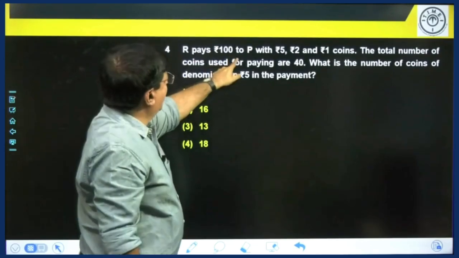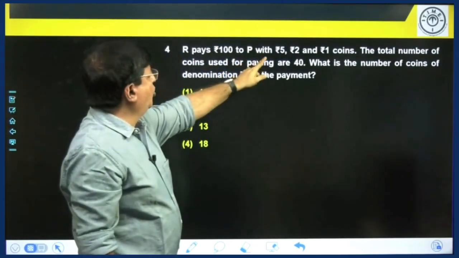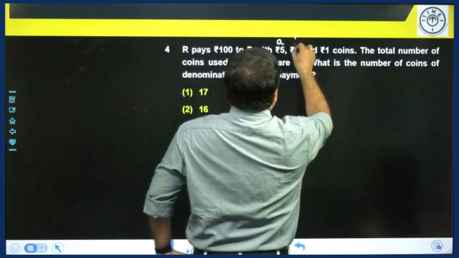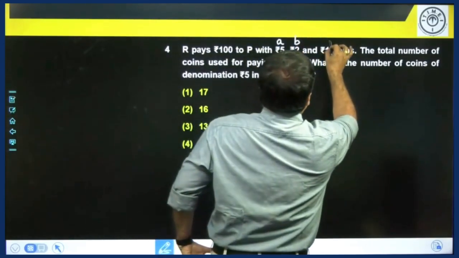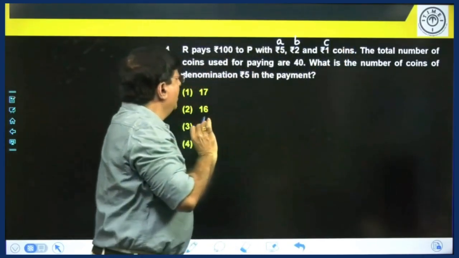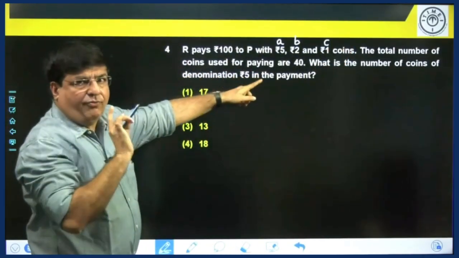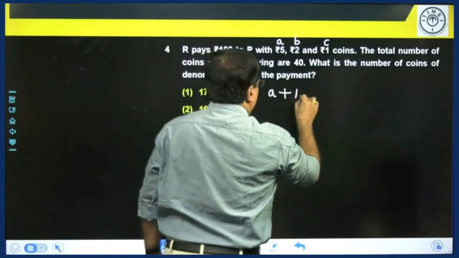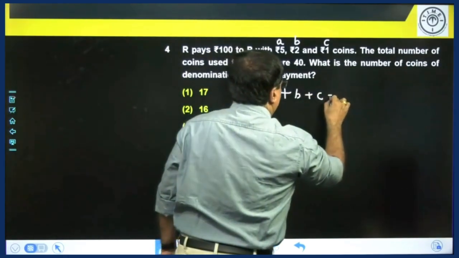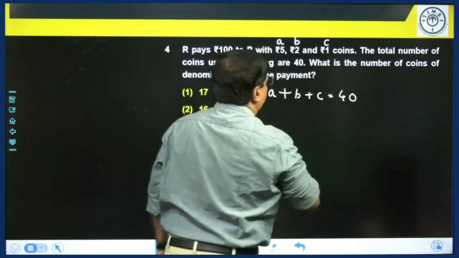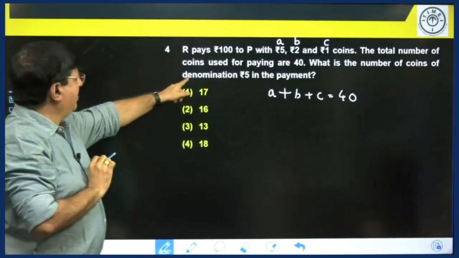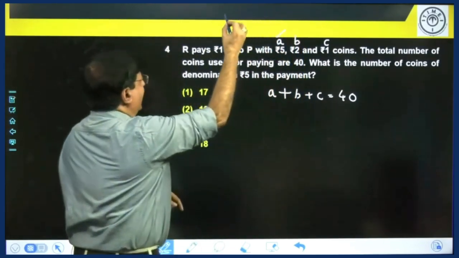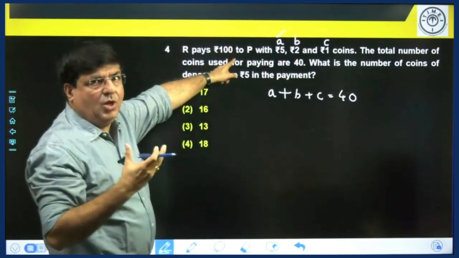R pays rupees 100 to P with 5 rupee, 2 rupee, 1 rupee coins. 5 rupee coin I will take it as A, 2 rupee coin I will take it as B, 1 rupee coin I will take it as C. The total number of coins used are 40. So A plus B plus C is 40. What is the maximum number of coins of denomination 5? We need the value of A. Total amount is 100.